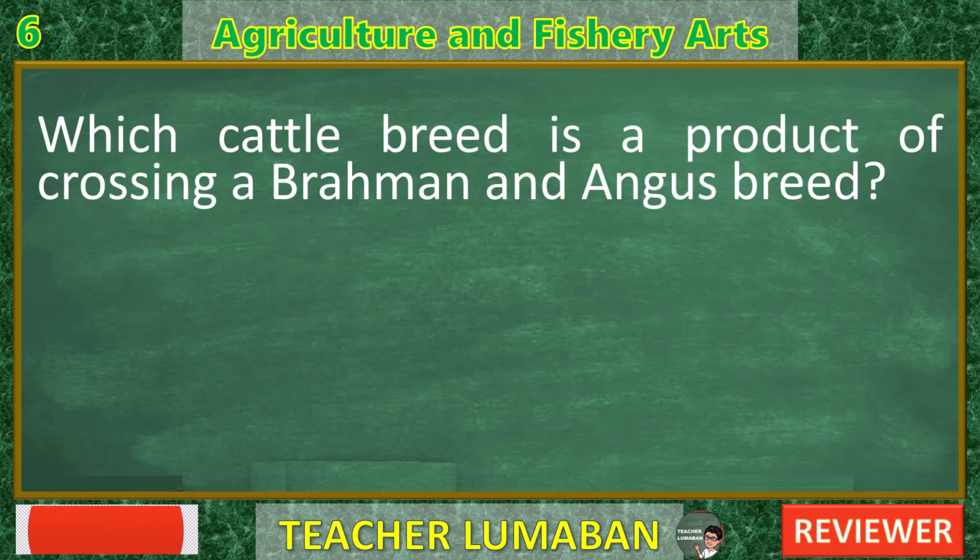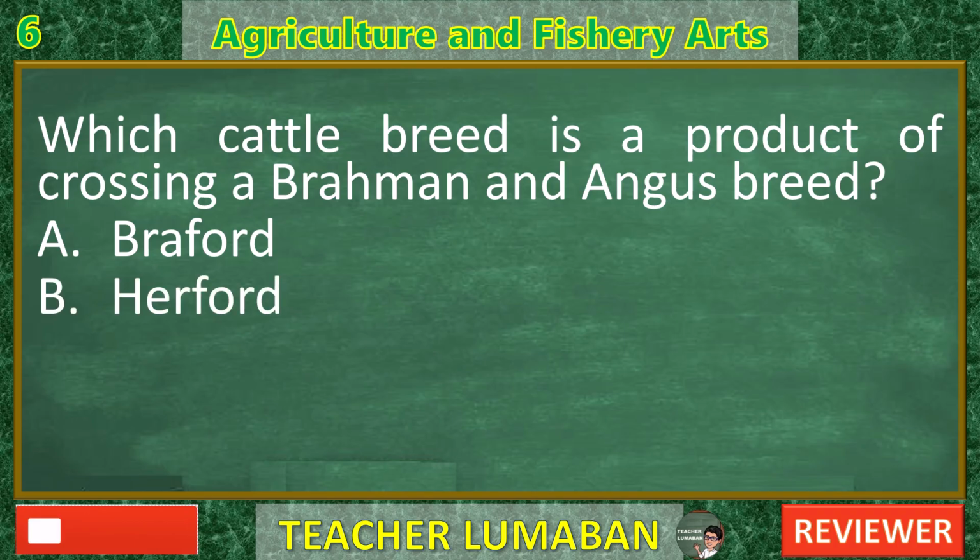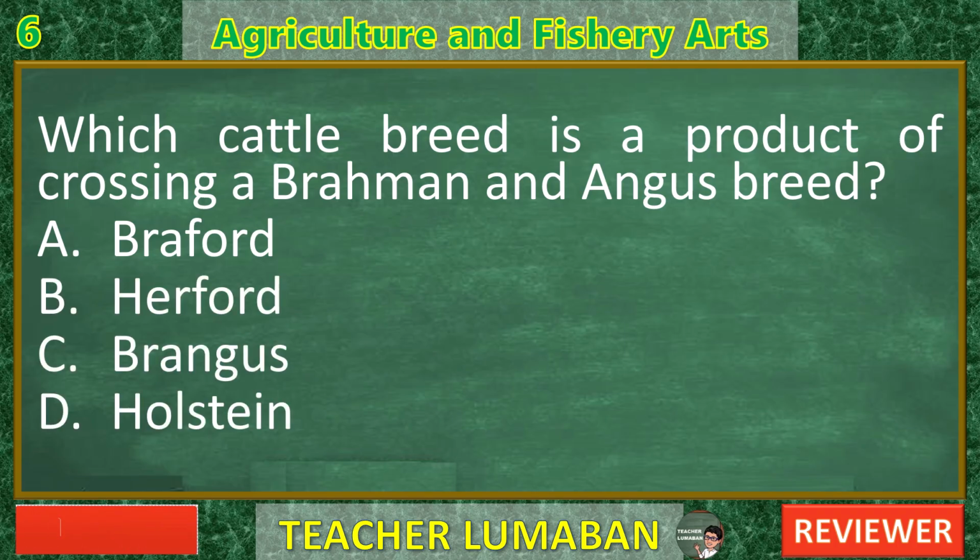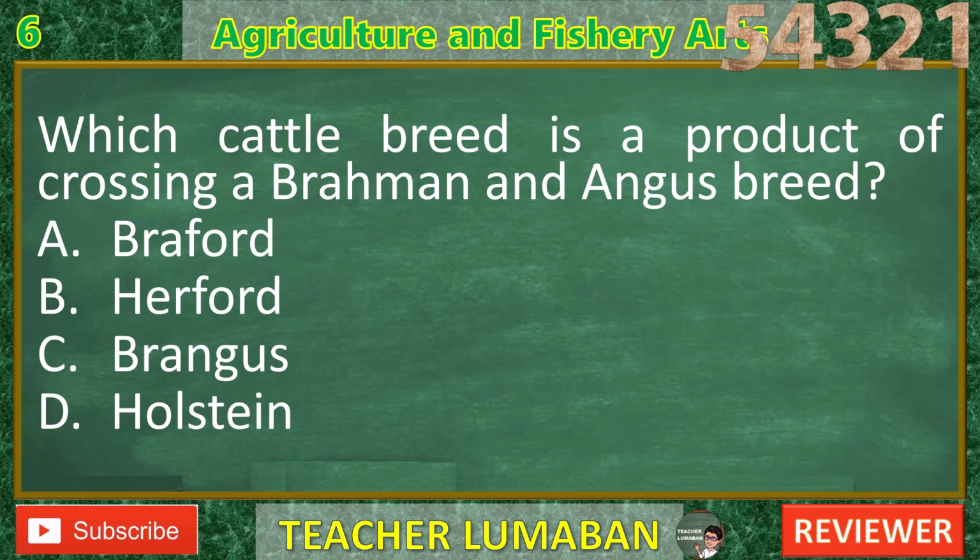Which cattle breed is a product of crossing a Brahman and Angus breed? A. Braford. B. Hereford. C. Brangus. D. Holstein. In the next 5 seconds, select the best response from the available options. 5, 4, 3, 2, 1. The correct answer is C.